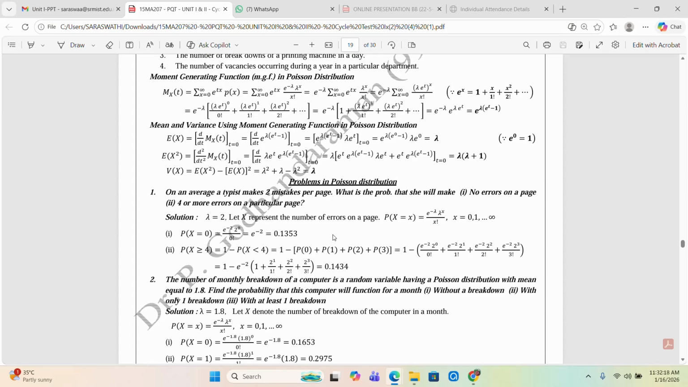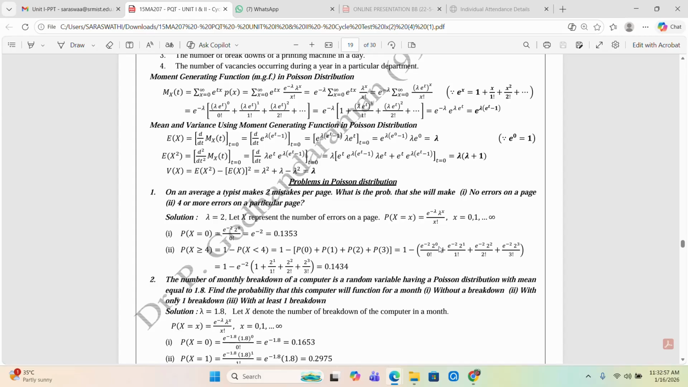Here Poisson distributions always start with 0. So P of 0 plus P of 1 plus P of 2 plus P of 3. So 1 minus P of 0, P of 1, P of 2 up to P of 3. For x is equal to 0, we have here lambda is equal to 2, e power minus 2, 2 power 0 by 0 factorial. Plus x is equal to 1, e power minus 2, 2 power 1 by 1 factorial. X is equal to 2, e power minus 2, 2 square by 2 factorial. X is equal to 3, e power minus 2, 2 cube by 3 factorial.